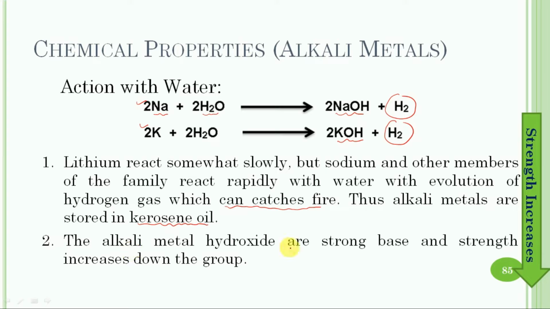The alkali metal hydroxides are strong bases, and the strength increases as we move down the group from lithium to cesium. It is because, as we move from top to bottom, the bond between metal and hydroxide becomes weaker, so that it can easily ionize to form the M+ ion and OH- ions.